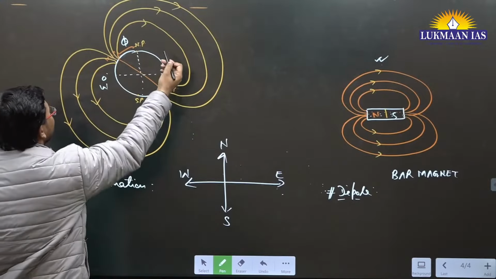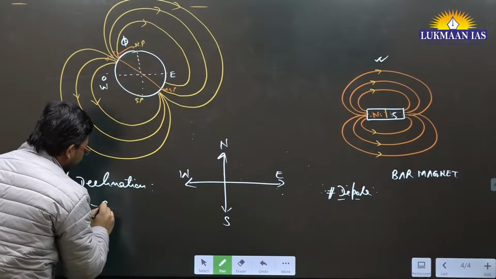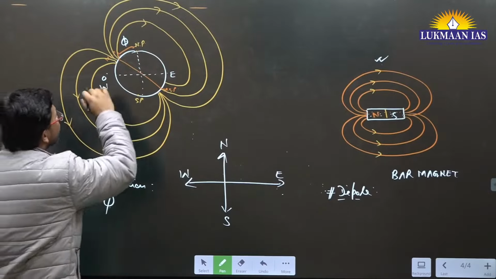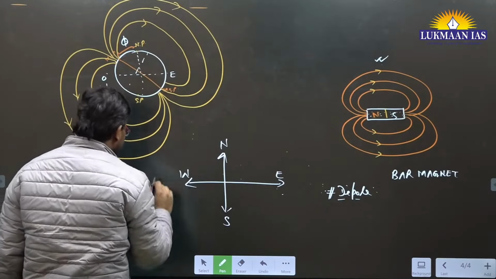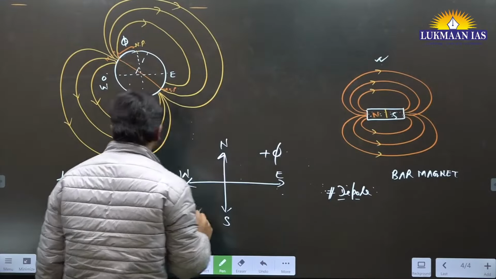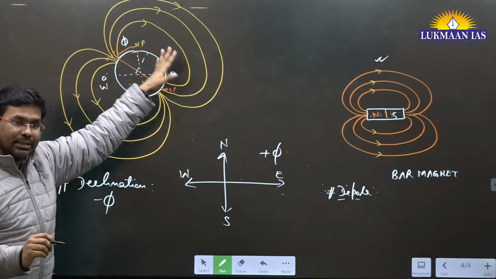So if this declination is towards the west, we will use negative. This is known as negative theta, whatever angle is there. If the magnetic north pole comes over here, in the eastern direction, we will use positive theta. Okay, magnetic declination towards the left, and this.